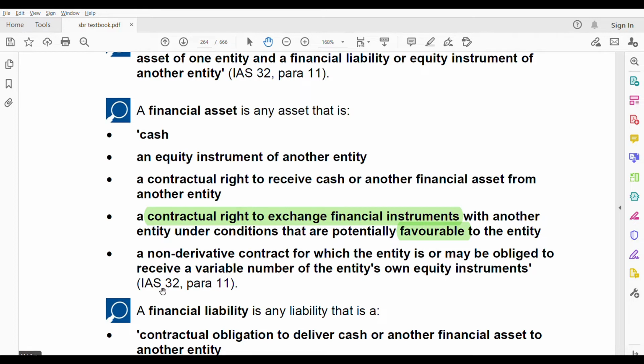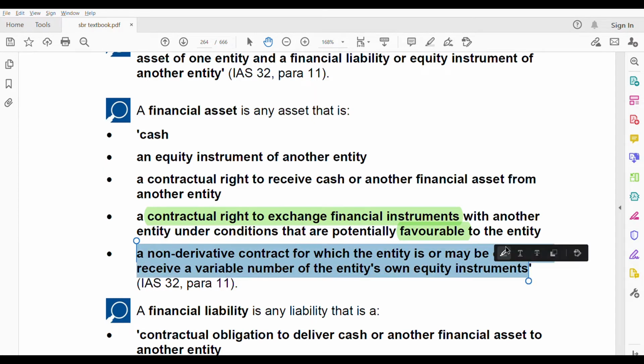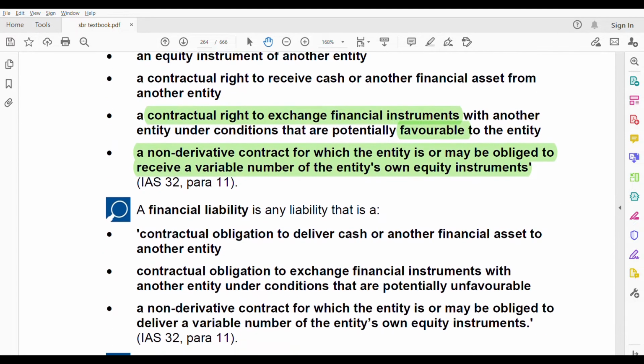Next, a non-derivative contract for which the entity is or may be obliged to receive a variable number of the entity's own equity instruments. This is very important because from the exam's point of view, this comes a lot of times. Many students are not able to understand this point. The word is own equity instruments.